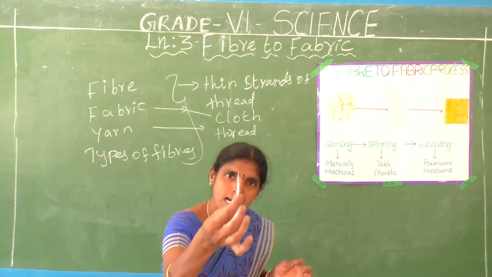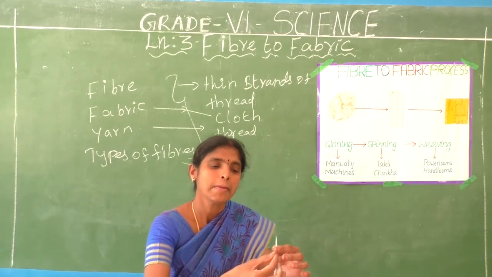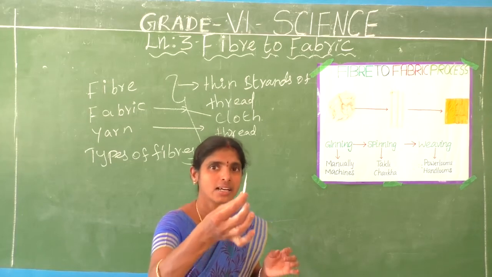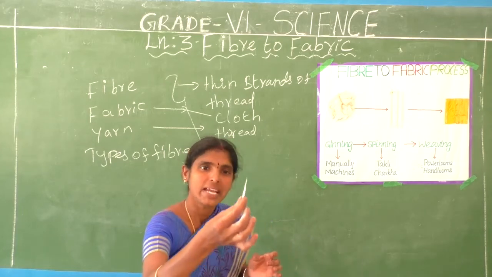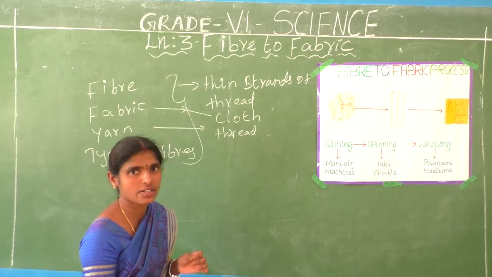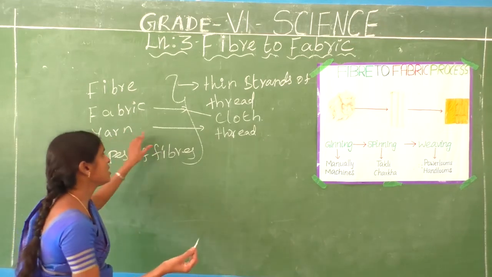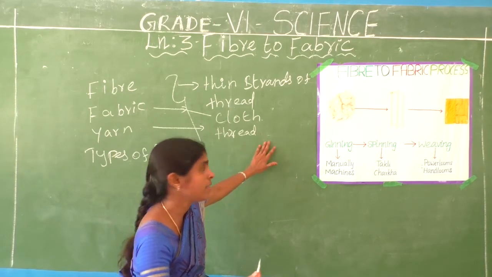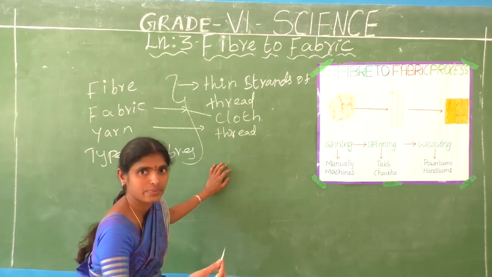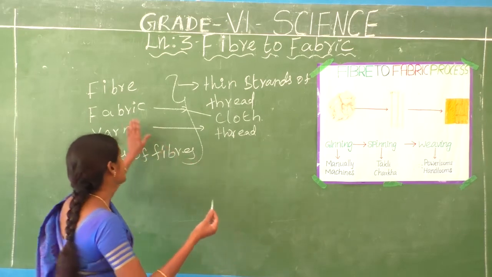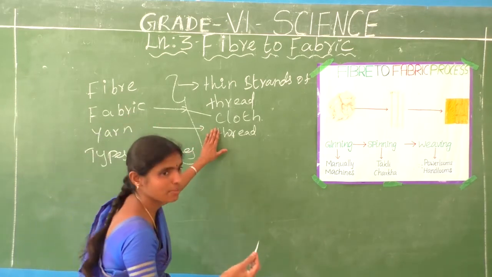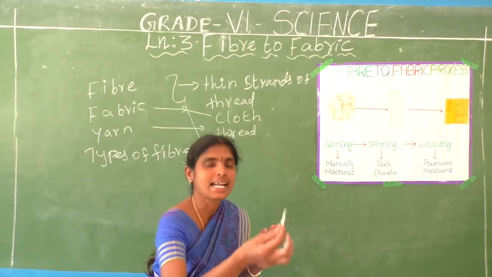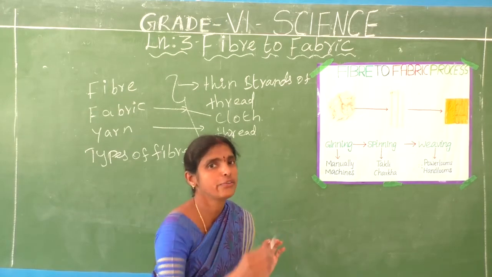This is a single yarn. In the same way, many yarns are present in our cloth. Many yarns make a cloth. What is meant by yarn? Yarn is nothing but thread, a set of threads to make a fabric. Do you understand, students? What is meant by fabric? Fabric means many thin strands making a cloth. That is called the fabric.